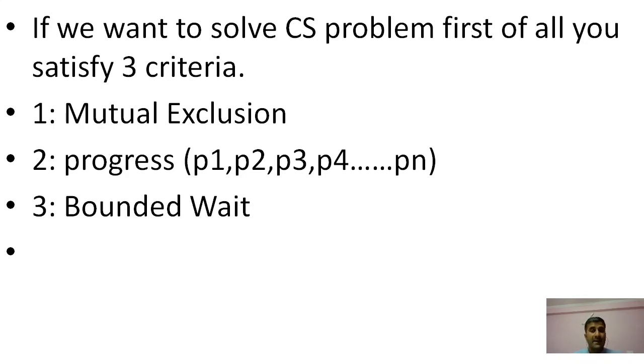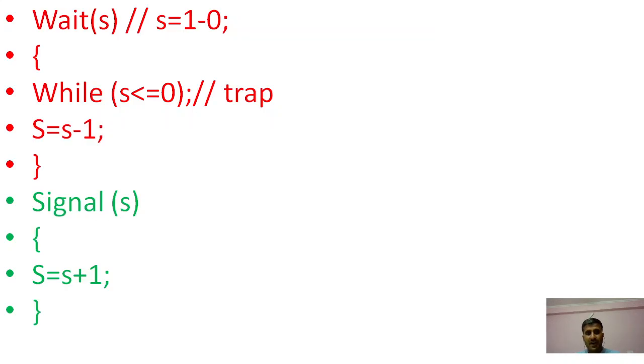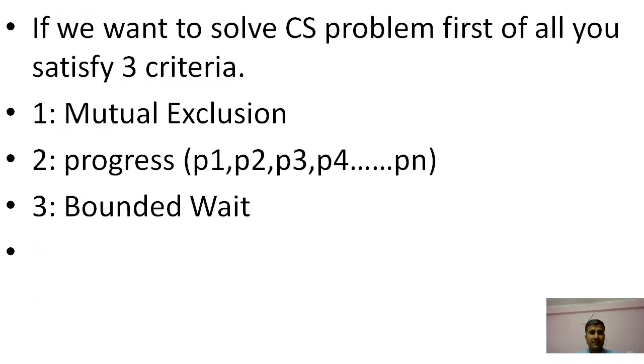But suppose we declare a variable, say a, and we want all three functions to work in that single variable. If we declare a, then it is basically the semaphore.